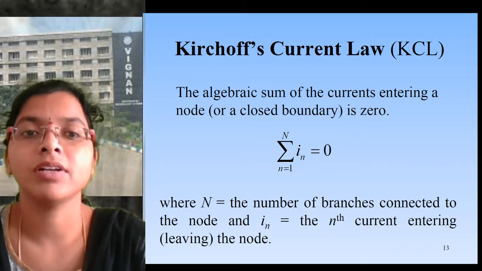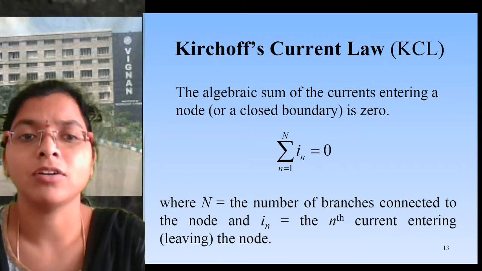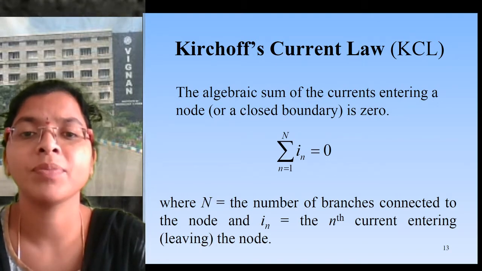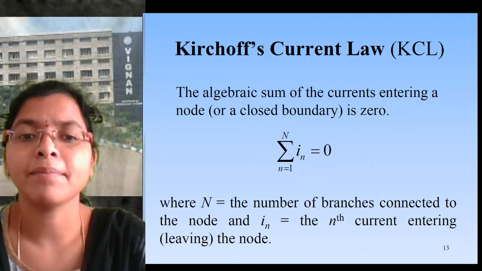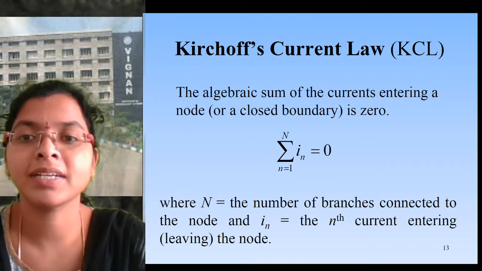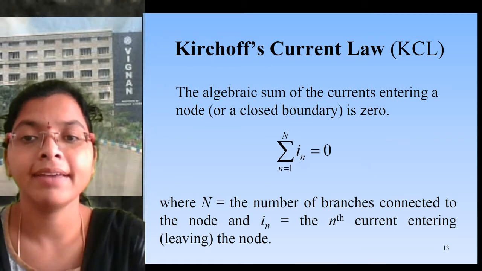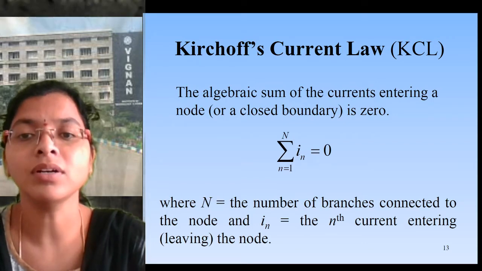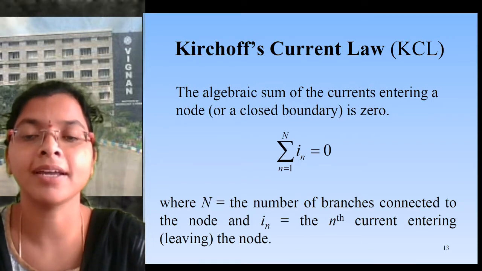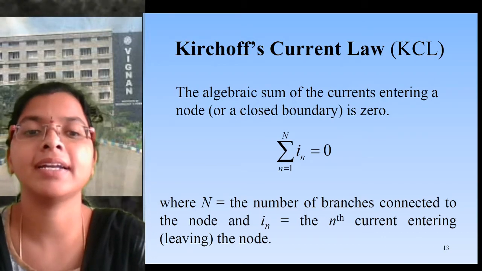So now we'll go for Kirchhoff's current law, that is, the algebraic sum of current entering at the node is equal to 0. So what is meant by algebraic sum? Algebraic sum means we have to consider the direction of the current, entering or leaving at the particular node. If current is entering at the node, we take it as a positive sign. If current is leaving a particular node, we take it as negative.